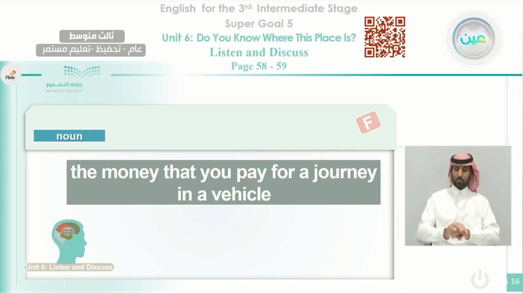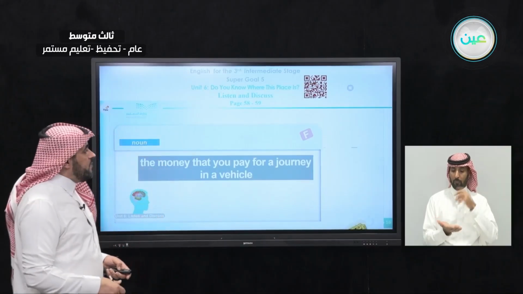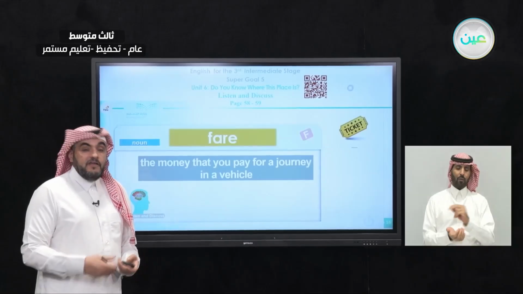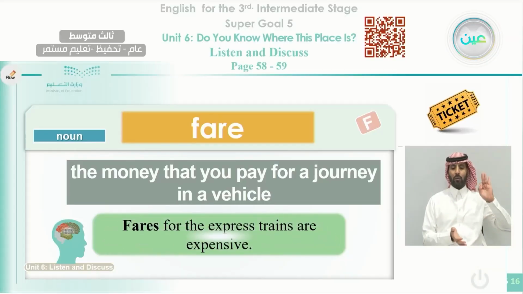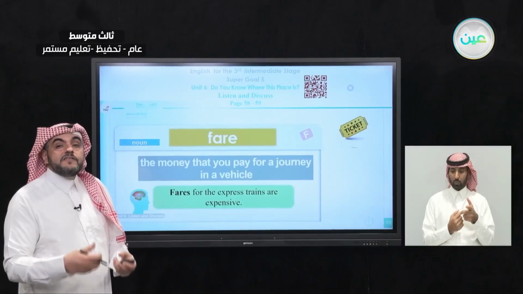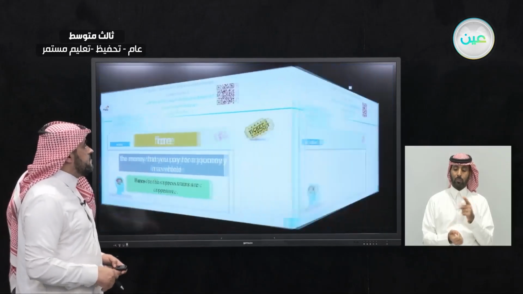A noun starting with F: the money that you pay for a journey in a vehicle. If you pay money to get a ticket or to go from one place to another, we call it fare. This is the fare. Okay, let's read it in a text here. Fares for the express trains, the bullet trains, are expensive. You pay for these trains as much as for the airplanes.